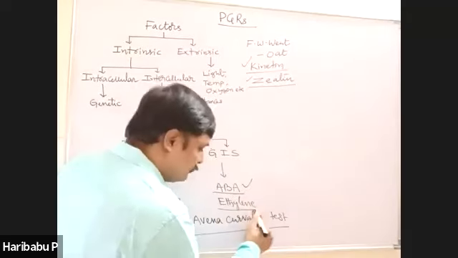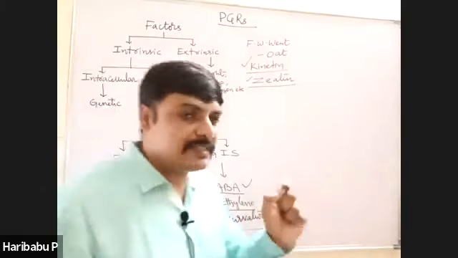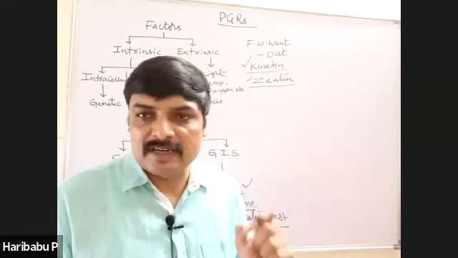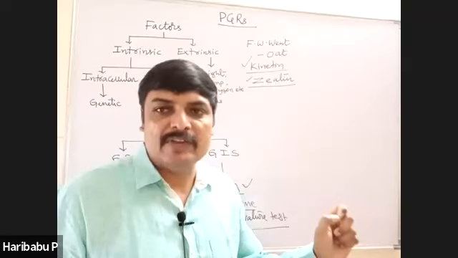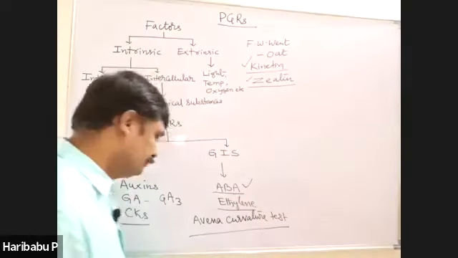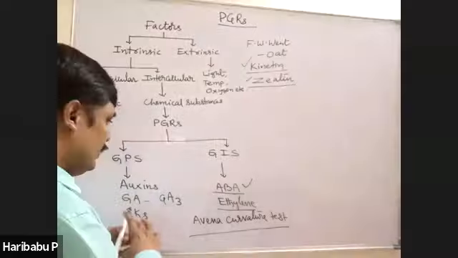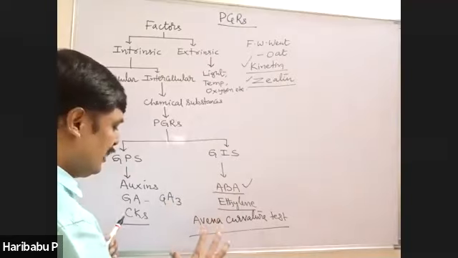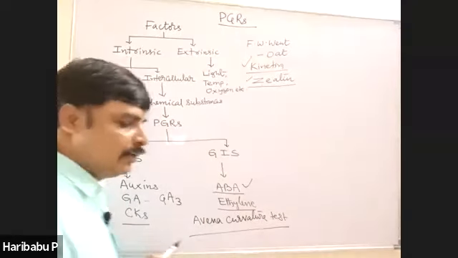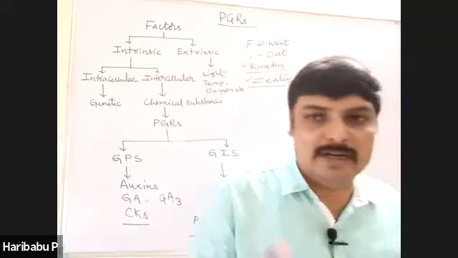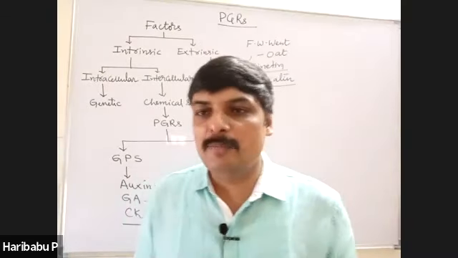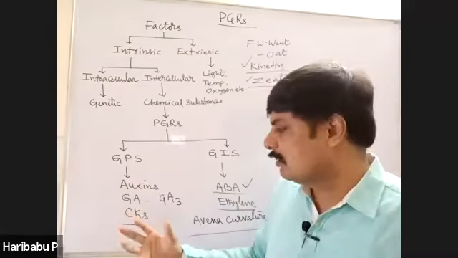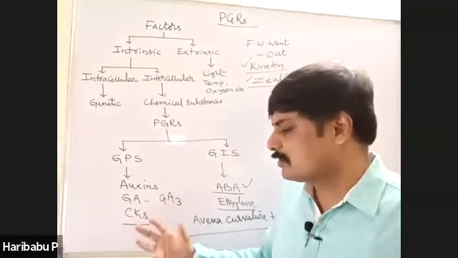And ethylene, a scientist called Cousins is related to the discovery of ethylene. Then the important point which you have to remember is the physiological effects of each and every phytohormone. You have to understand and you have to remember. That is the important point. So I will tell you a few important physiological effects. Try to focus on that.